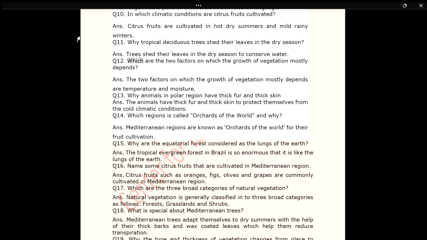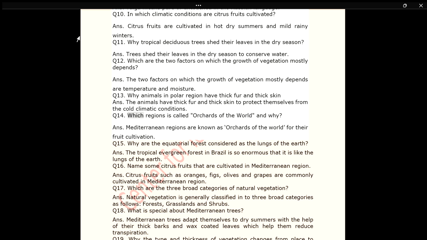Q12. Which are the 2 factors on which the growth of vegetation mostly depends? Ans. The 2 factors on which the growth of vegetation mostly depends are temperature and moisture. Q13. Why do animals in polar regions have thick fur and thick skin? Ans. The animals have thick fur and thick skin to protect themselves from the cold climatic conditions.